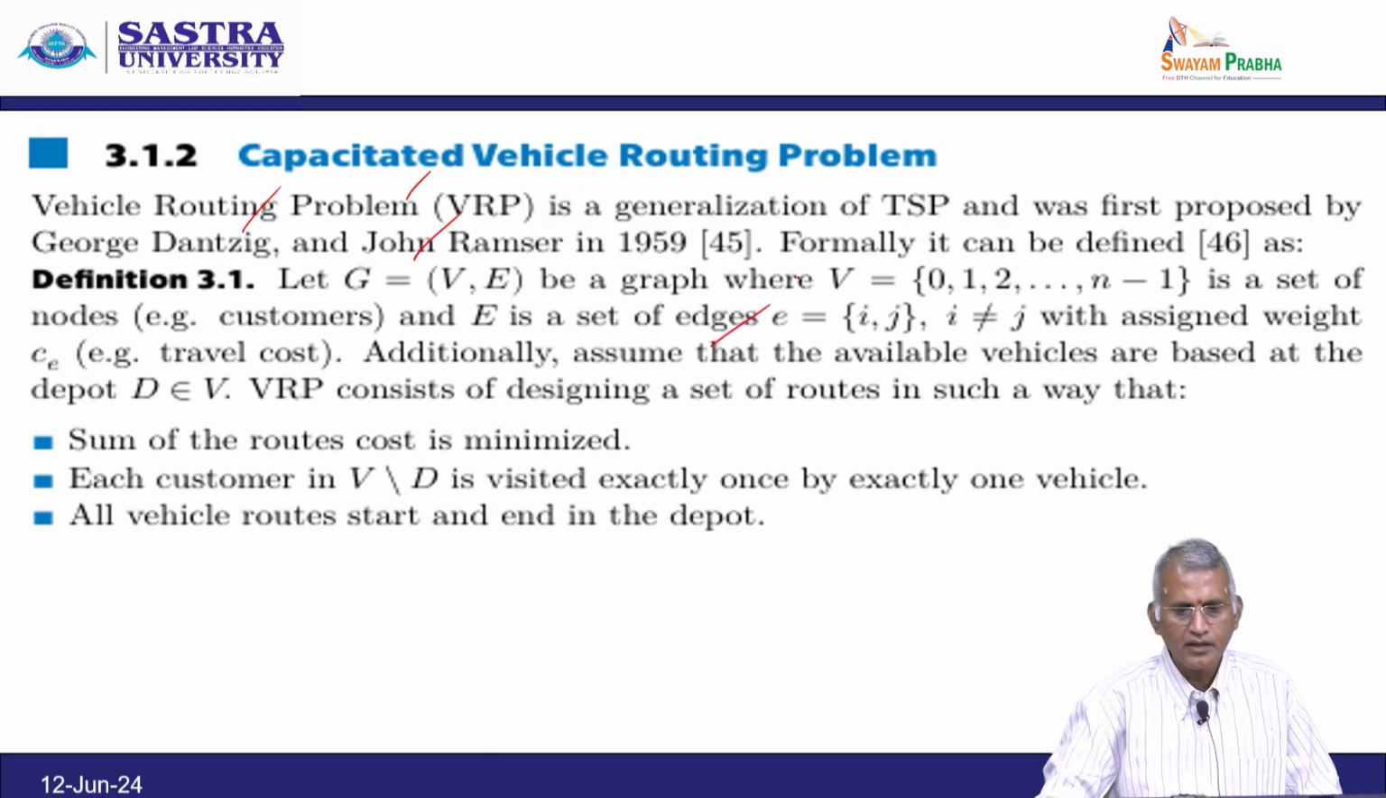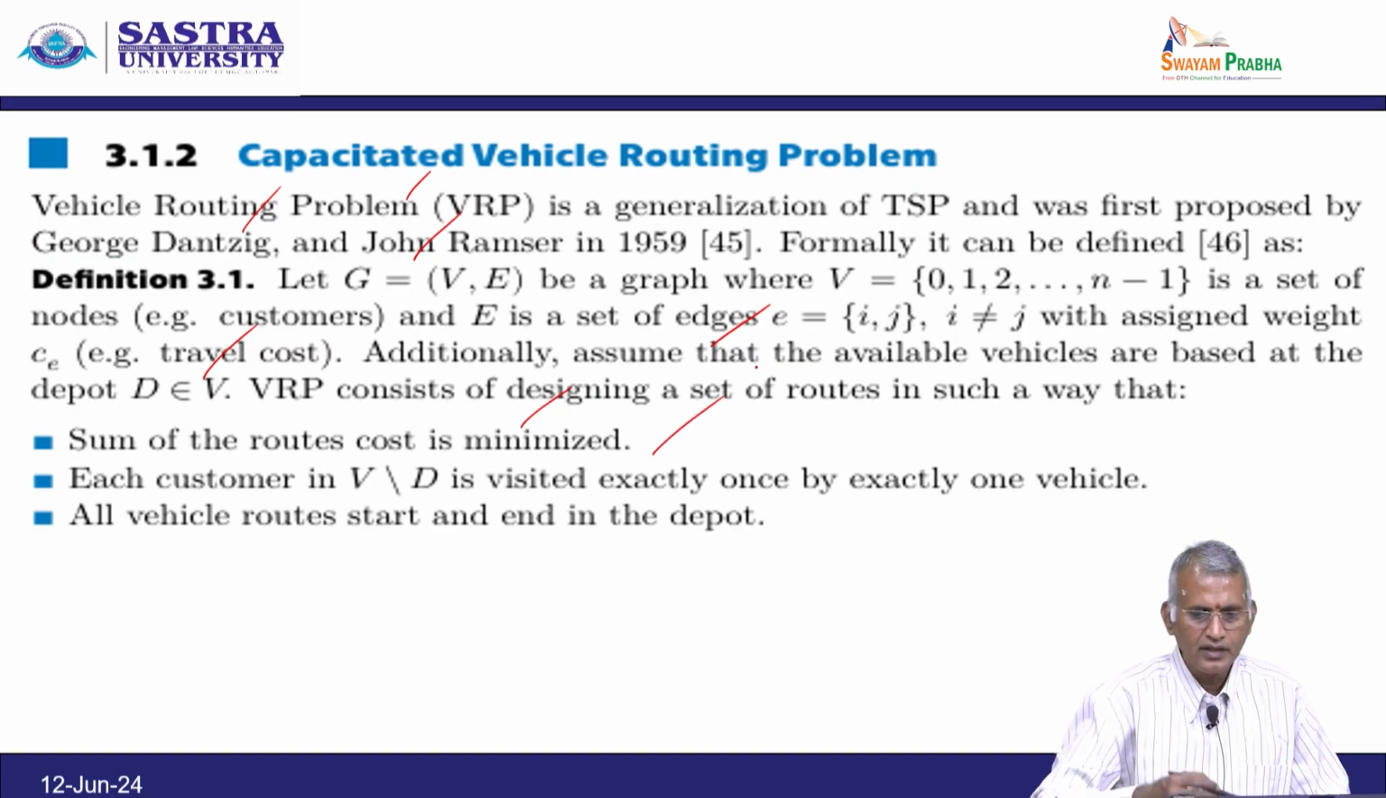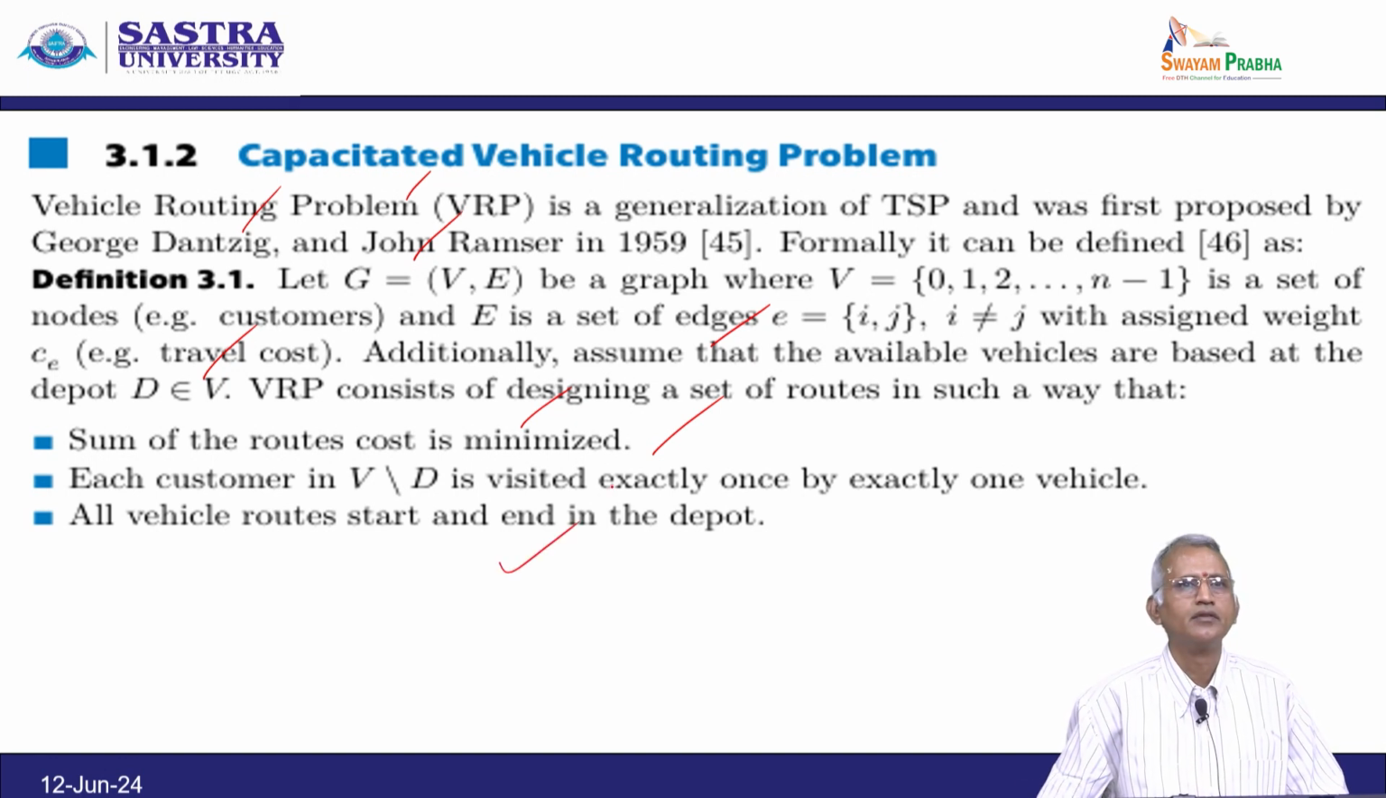Additionally, assume that the available vehicles are based at the depot D in V, and VRP consists of designing a set of routes in such a way that, number 1, the sum of the route costs is minimized. Number 2, each customer in V over D is visited exactly once by exactly one vehicle. All vehicle routes start and end in the depot. So, this is the problem, call it the capacitated vehicle routing problem.